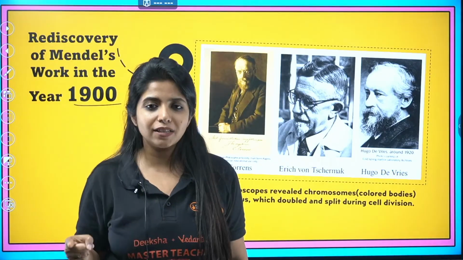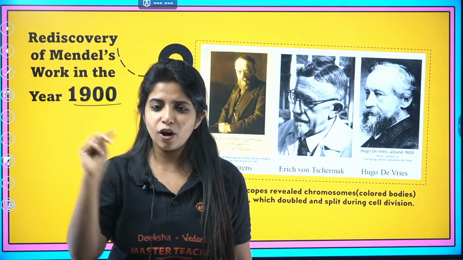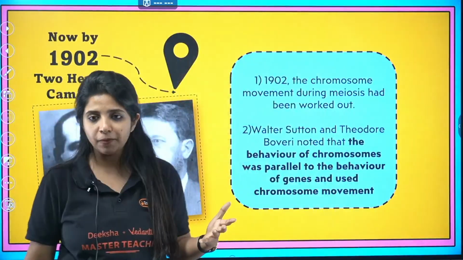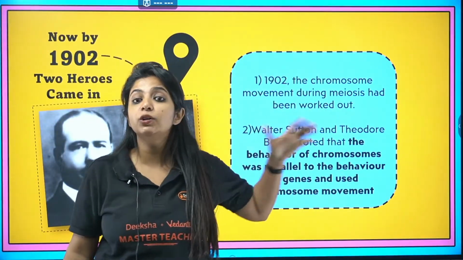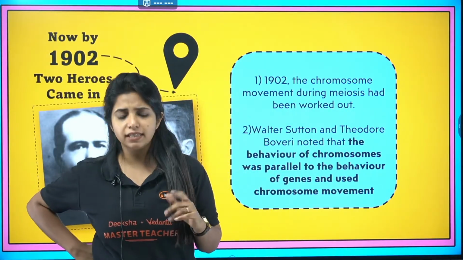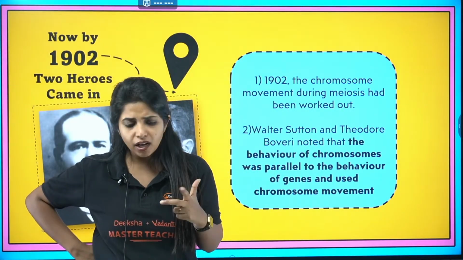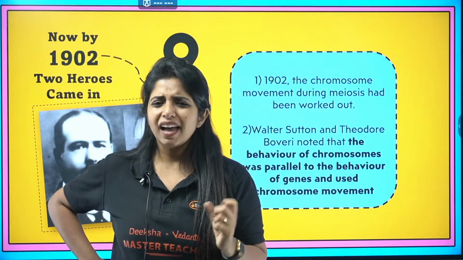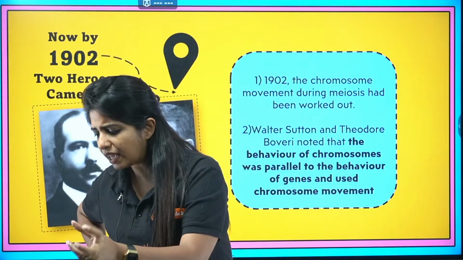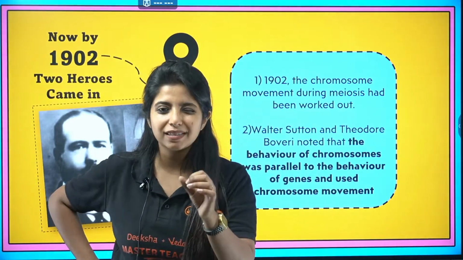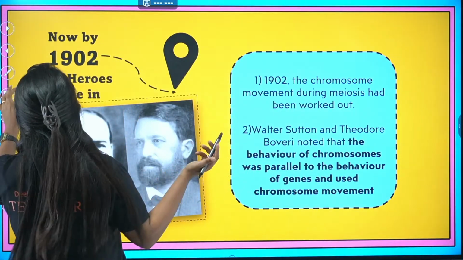Just after this, two years after the rediscovery of Mendel's work, two more scientists came in. It was Walter Sutton and Theodore Boveri. Both of them said that, you know what, I can see the chromosomes right now under the microscope, and the behavior of chromosomes and the behavior of the factors that Mendel was talking about seems to be the same. That means, in simple language, what was Mendel saying?